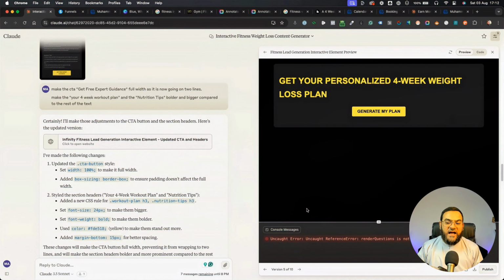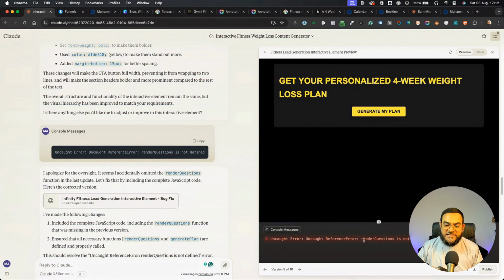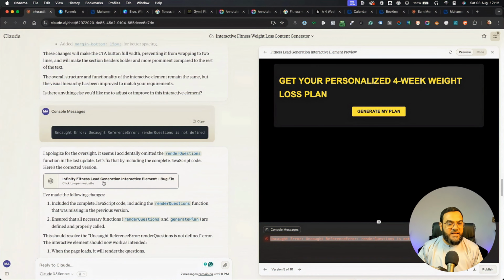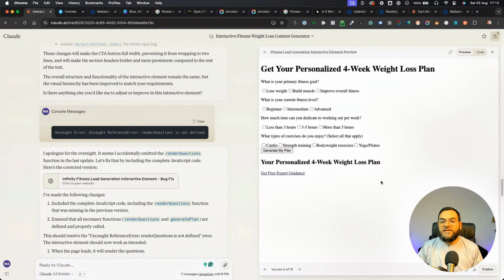So what I did, I went back and forth again. I just copied this and then I pasted it in here, and then Claude fixed the problem for me. It says, I apologize for the oversight. It seems I accidentally omitted render questions. And then it gave me a different solution. But here what it did now, it sorted out the problem, but it removed the styling.